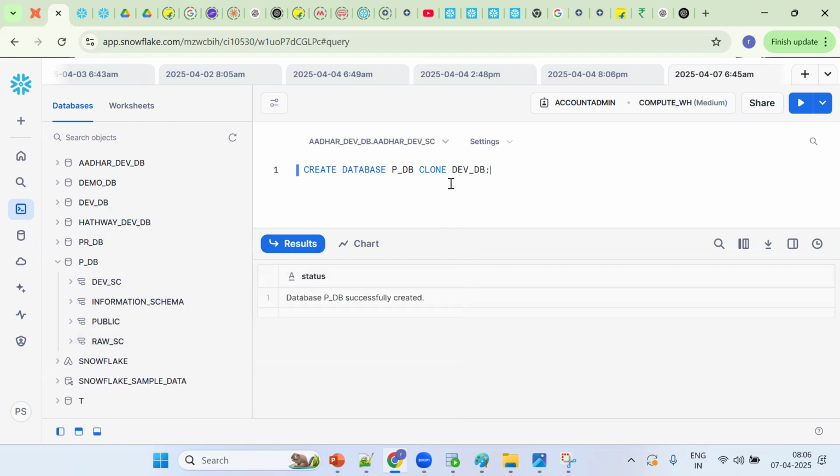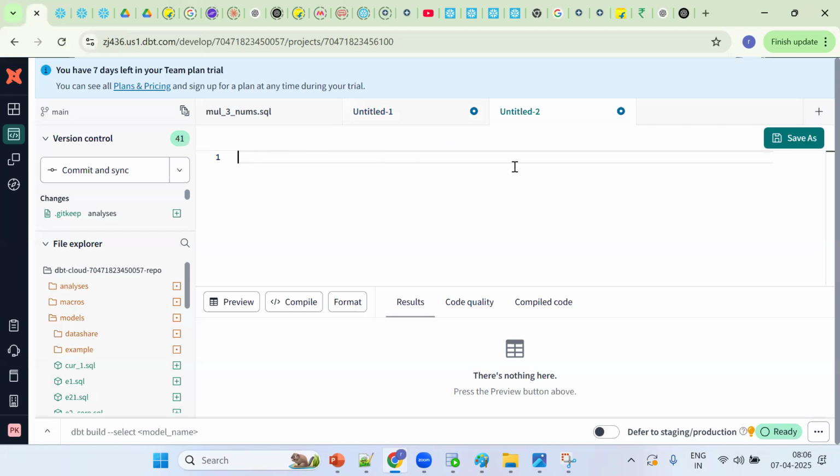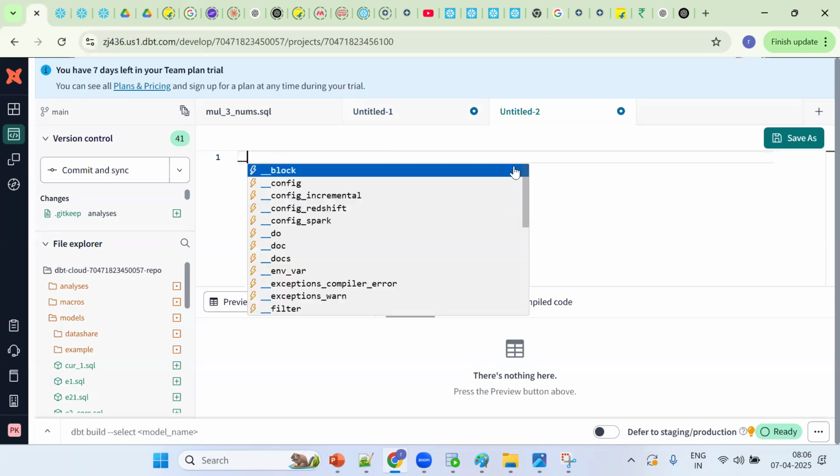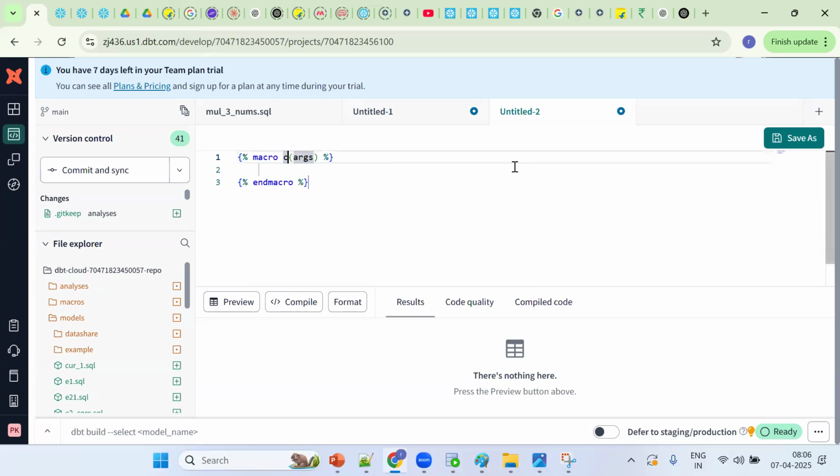Okay, same thing. Now I want to perform this in a DBT macro, for reusability purposes. Copy the same thing, Control C. Now where do I need to go? Tell me, in the models, can you write DDL statements? No, we can't write. If you want to write DDL or DML statements, we should go for the macros concept.